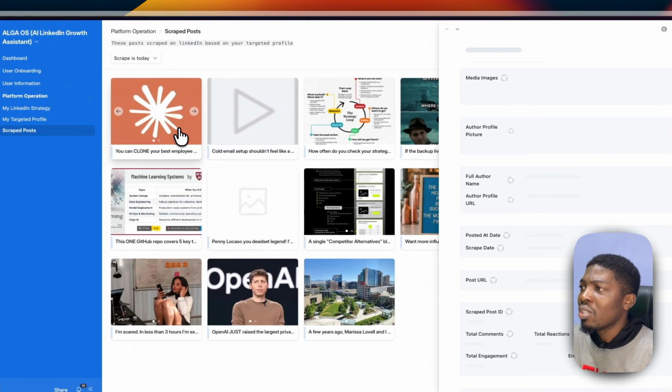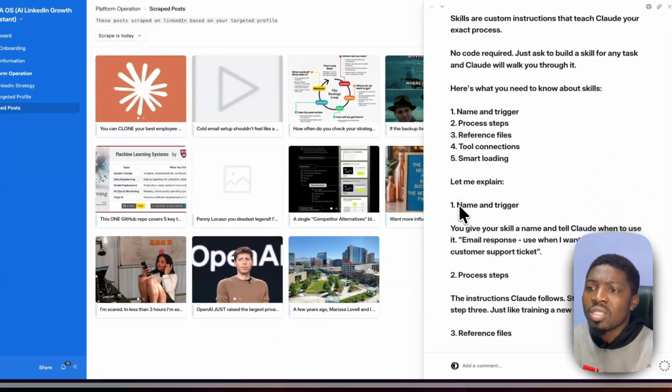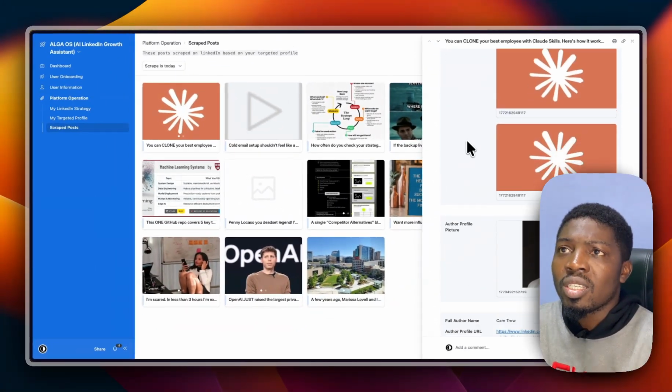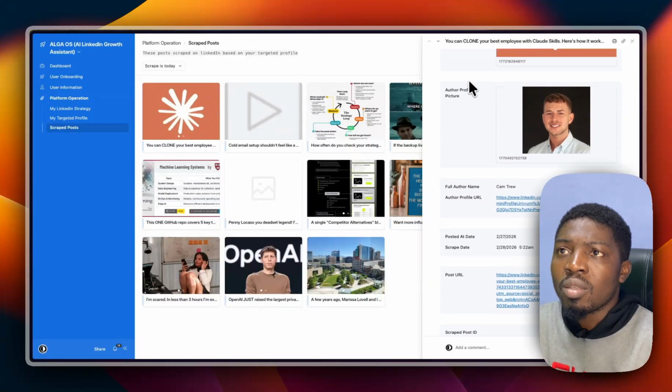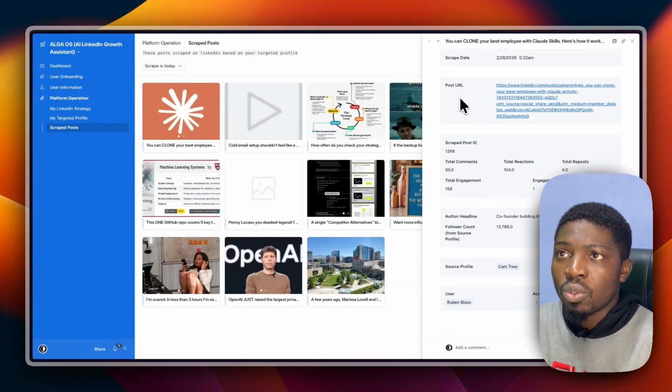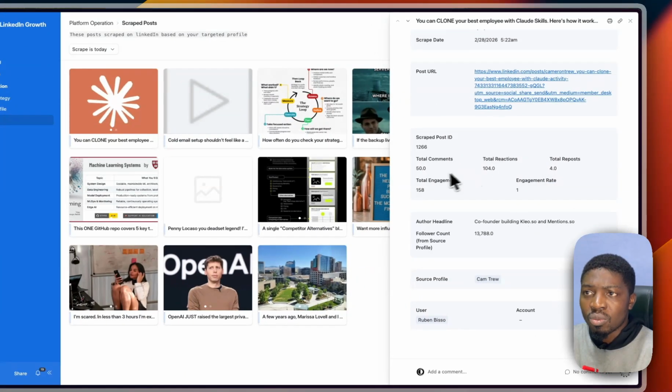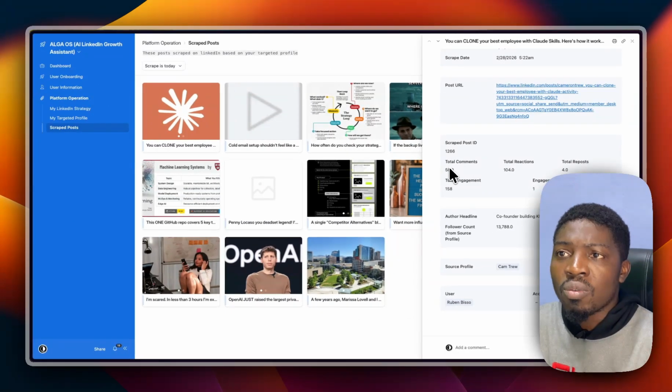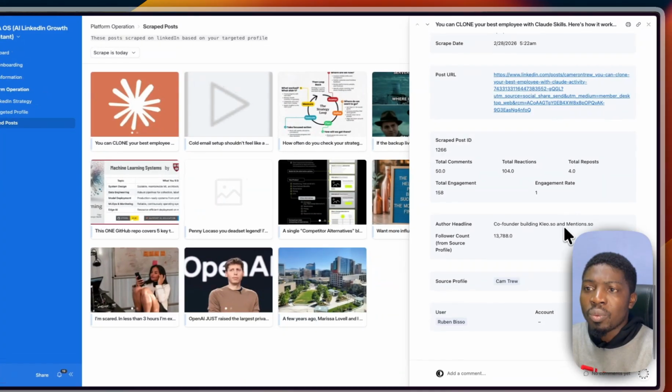So you can actually see this is one of the posts. Who posted this one? So you can actually see the text. You can actually see the media that was used and the profile of the author of the post. You can actually see the post URL there. I can click it, again, open, and you can actually see some data about the post, right? So these are the data. So this is the number of comments, this is the number of total reactions that we have.